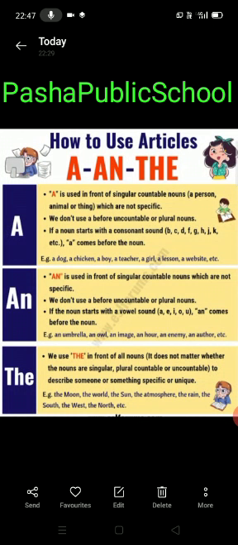Today we have done with parts of speech and articles. And in the next class, we'll start with a new topic, tenses. Thank you.